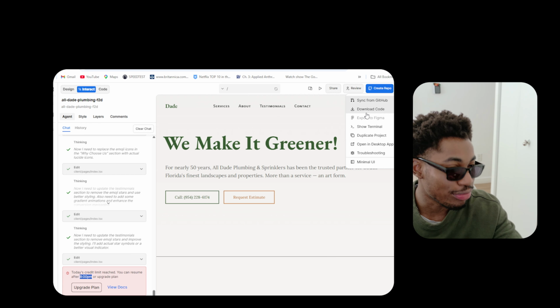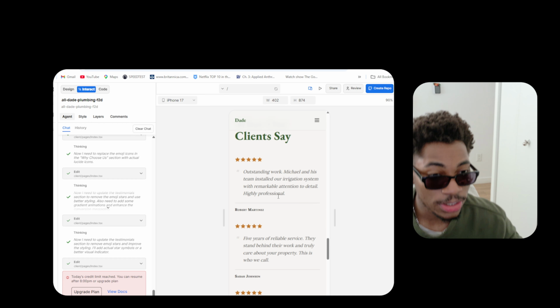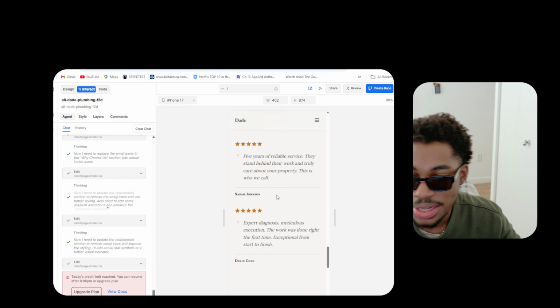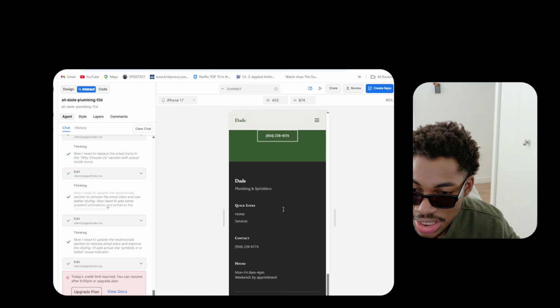I like the texture, how it looks on an Android as well. Look at this, yeah, it looks very nice. Honestly, it looks very nice. And objectively speaking, it looks very nice. Boom, everything here is looking good. I want to check the request testimonial here. Oh, that looks nice. That looks nice. So it's about to go on their phone, get in touch. Look at this. Look at the design. You know, it's very nice, very smooth.